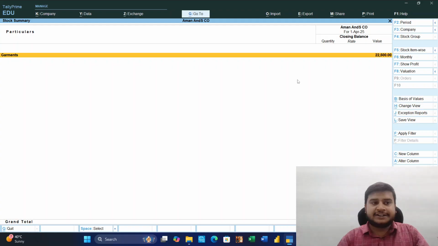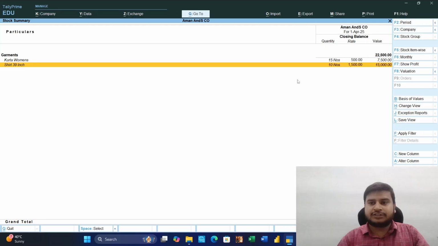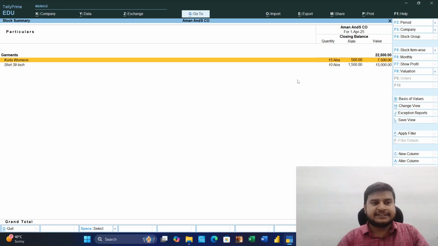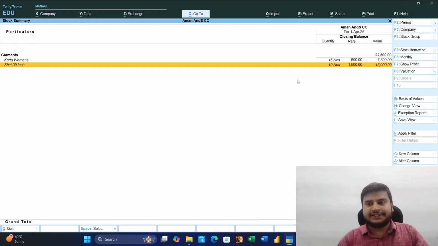In the stock summary we can get garments as the group, and under garments is kurta for women, 10 pieces, 15 pieces, and shirt 39.